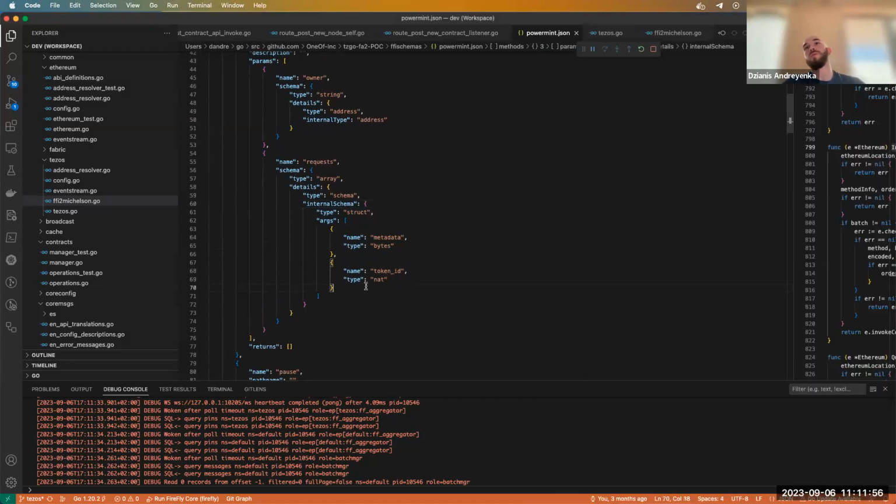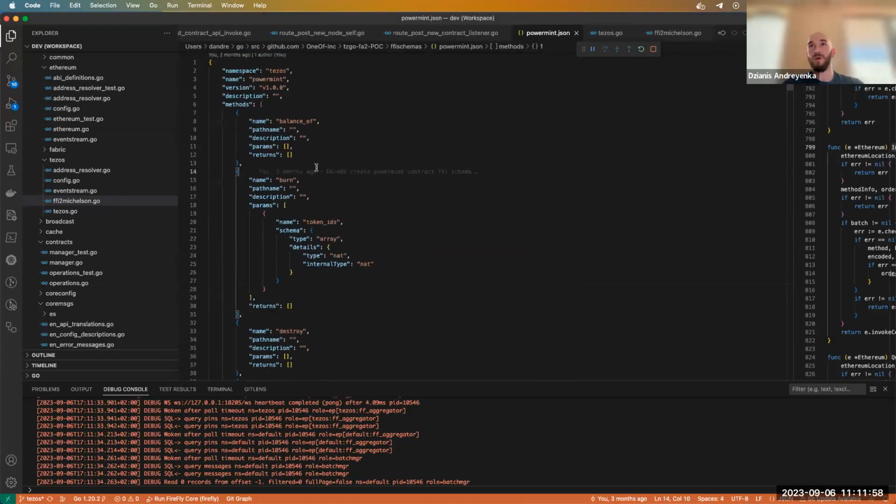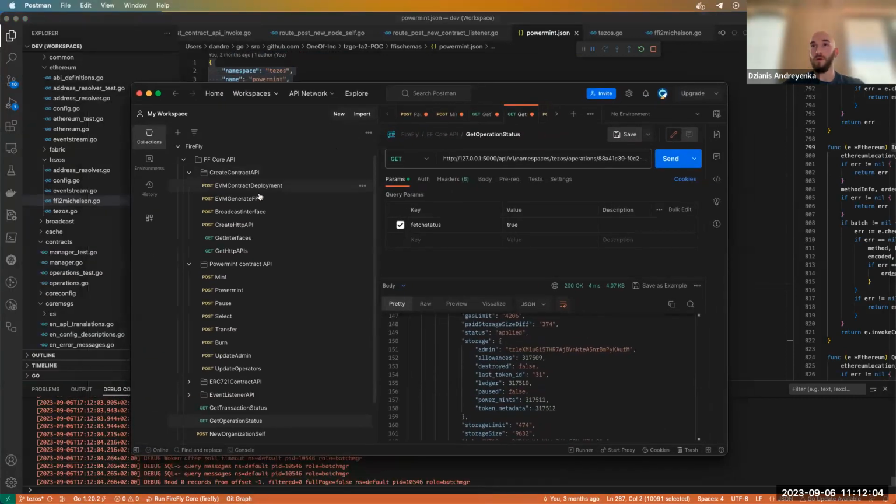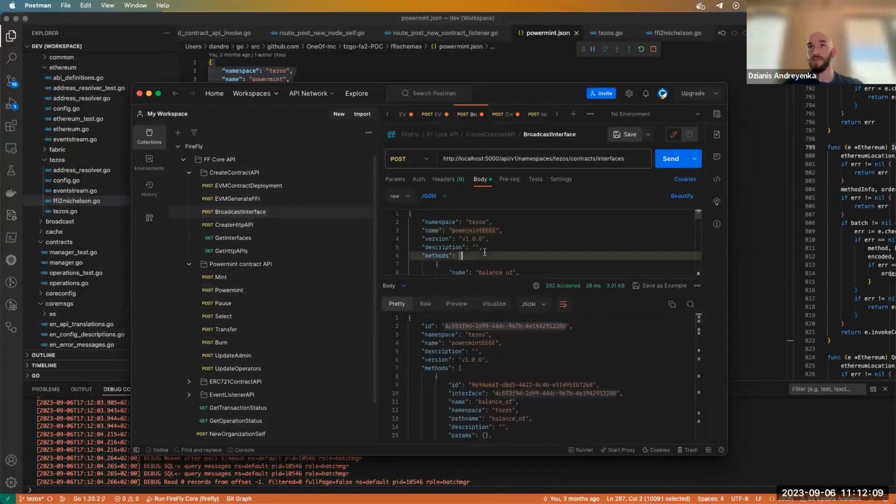So after we build the Firefly interface for our contract, let's see the demo of how to work with it. First, we need to broadcast the interface for this contract. Let's do this, and let's call it demo.